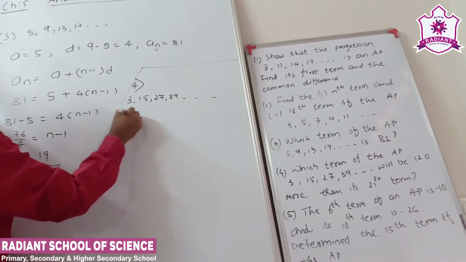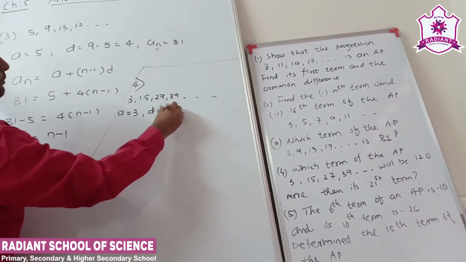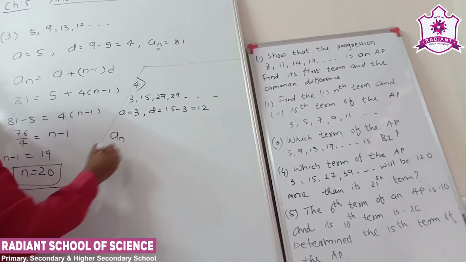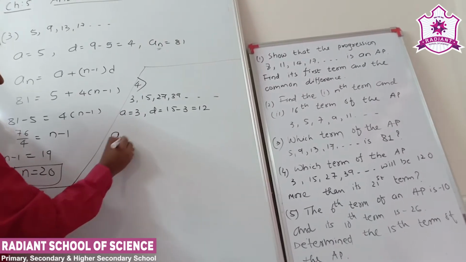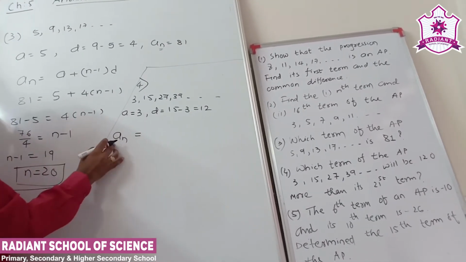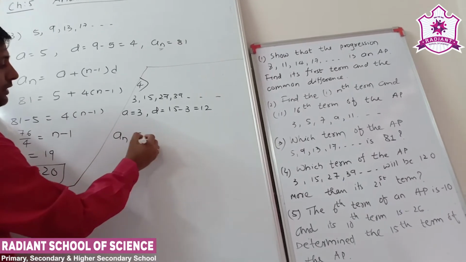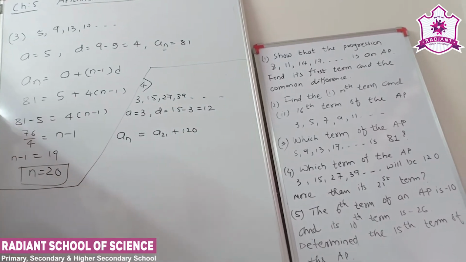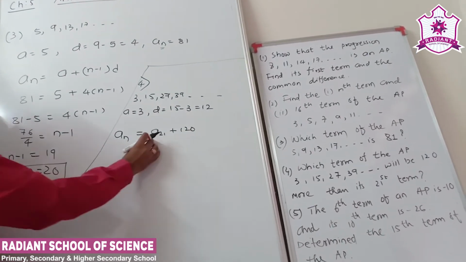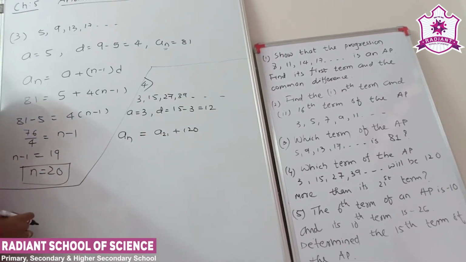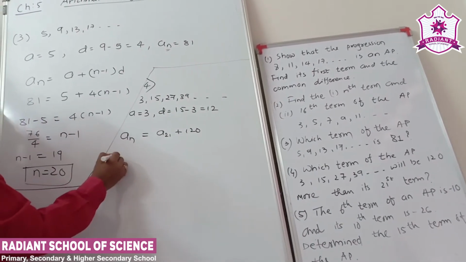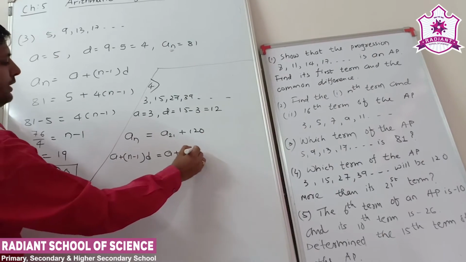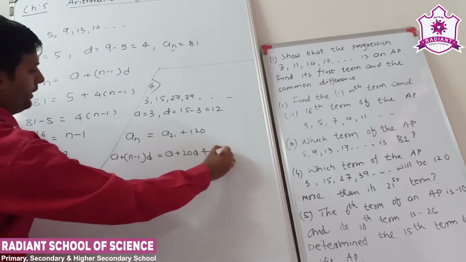Here a is equal to 3. Common difference is 15 minus 3, which is equal to 12. We require the nth term, so suppose an is our required term. So this is the 21st term plus 120. Here it is 120 more than its 21st term, so the 21st term plus 120 is our required term. The formula of the nth term is a plus n minus 1 into d. So a plus 20d plus 120.